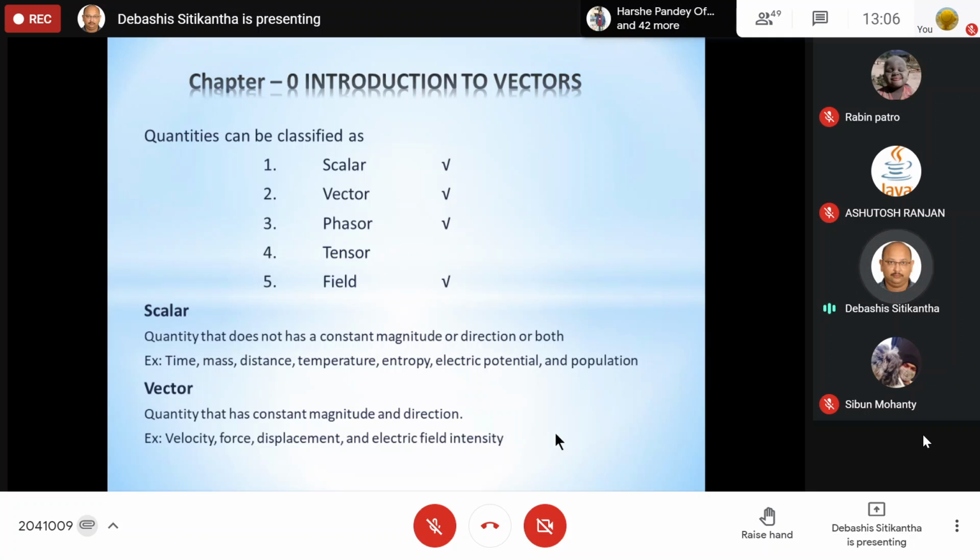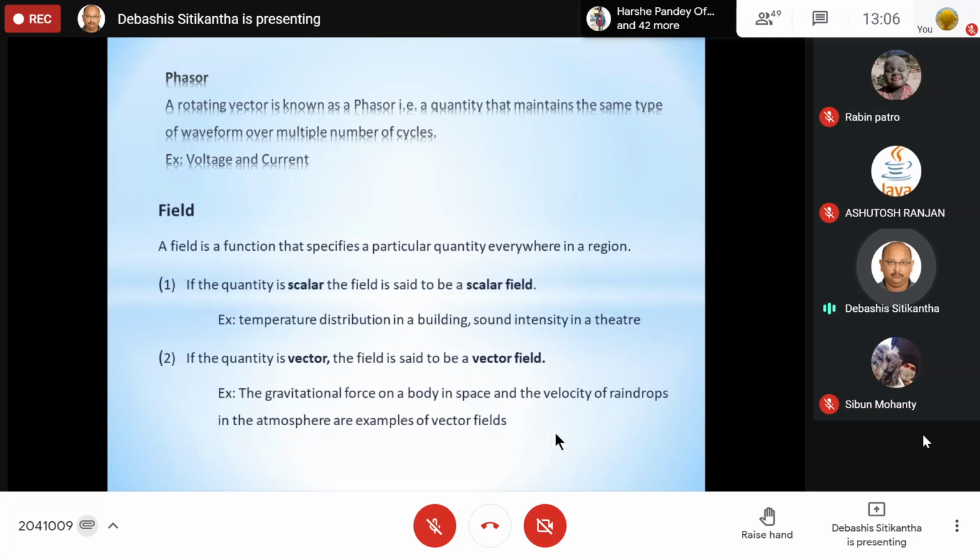Last we studied about fields, and over there I told you that a field is a designated area within which any particular quantity is going to follow the same rules.